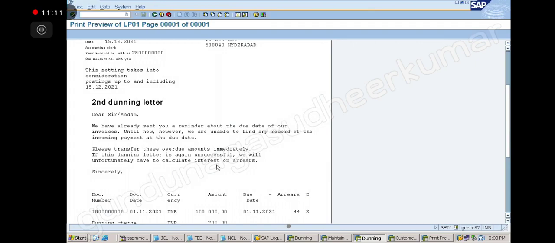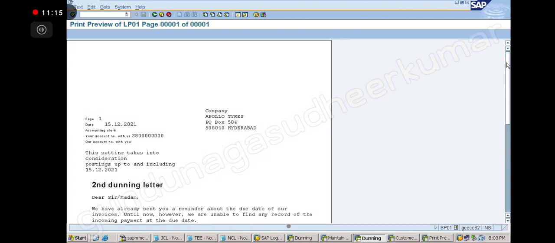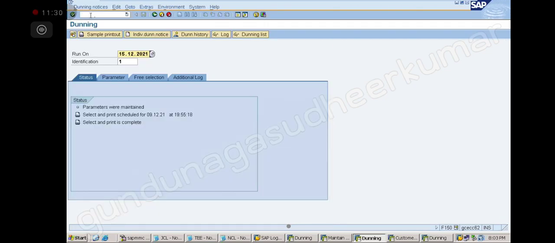Got it? Okay, let us see the third run, let us see what it will do. Here we have been a little early, we did the interest calculation, but let us see if the system will pick up the interest also. Now, again I am doing F150. So the second letter also did not get a response. No response whatsoever. So then what I will do after another 5 days, maybe on 21st. Now again go to parameters.